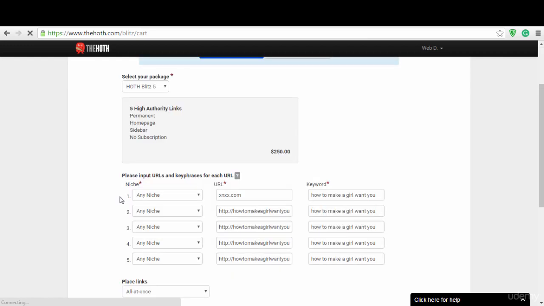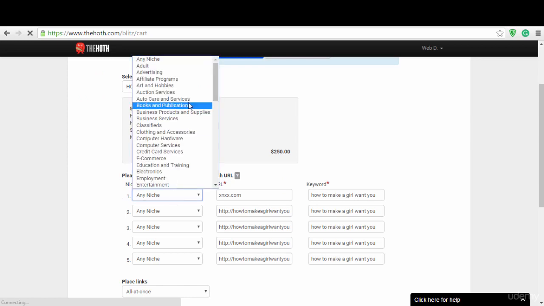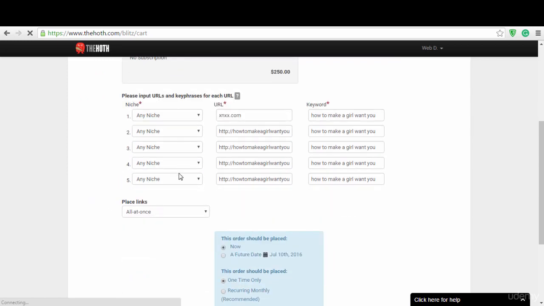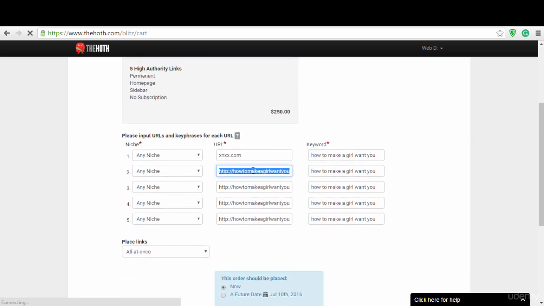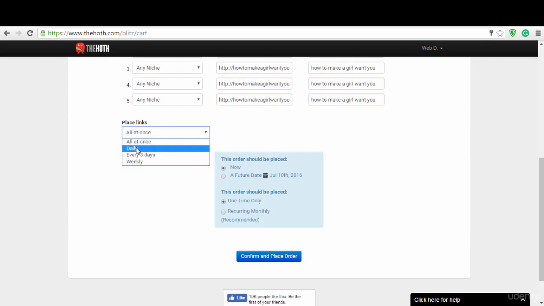All you have to do is select your niche. You can choose up to 5, and then select your domain names and your keywords. For them to place the links, you can choose all at once, daily, or every 3 days. What I would recommend is to choose daily, so everything looks as natural as possible.